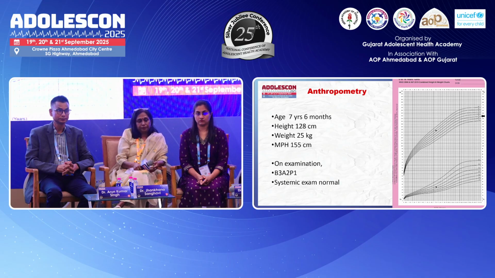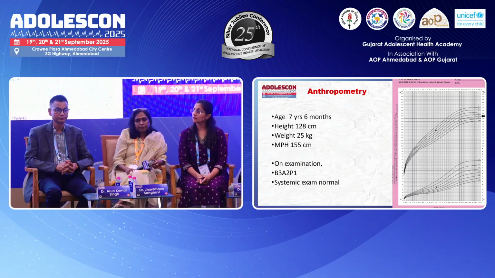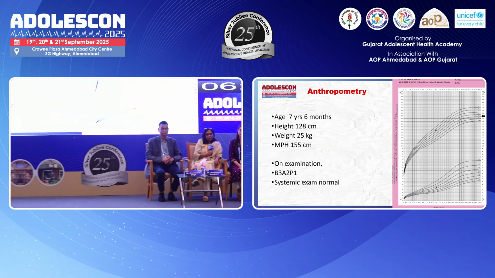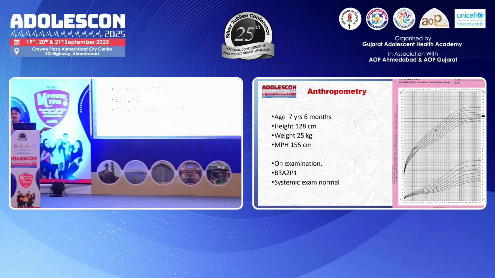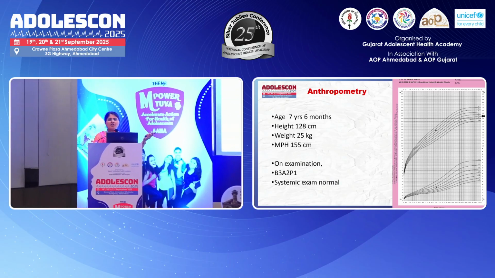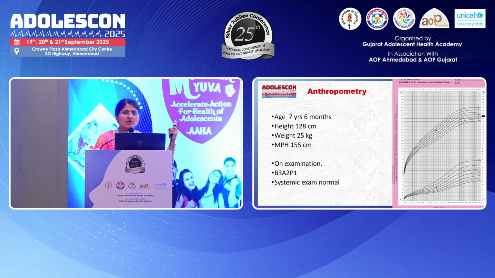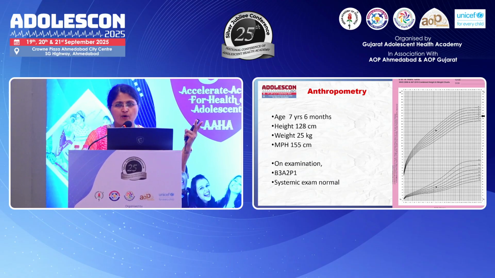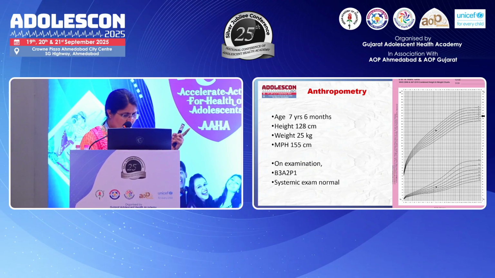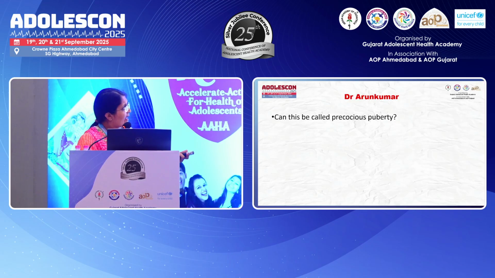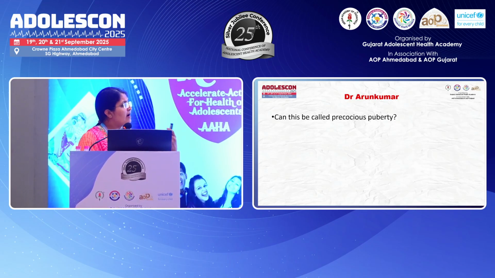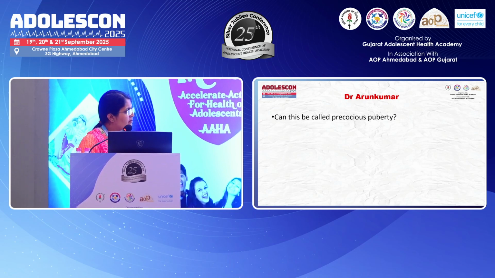Correct. So here what we see is that this is the target height, but the child seems to be growing at this point of time taller than the target height. Yes. So remember, if a fast growing child comes to us, remember excess hormones, either sex steroids or thyroxine. So that needs to be ruled out. So just based on the clinical information, Arun sir, can this child be classified as having precocious puberty? Like, what is the definition of precocious puberty?